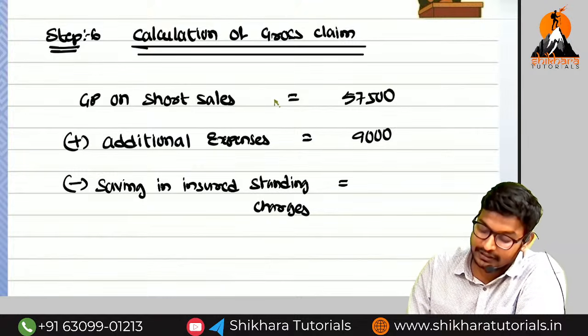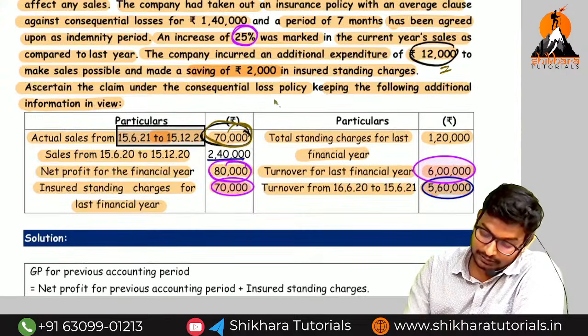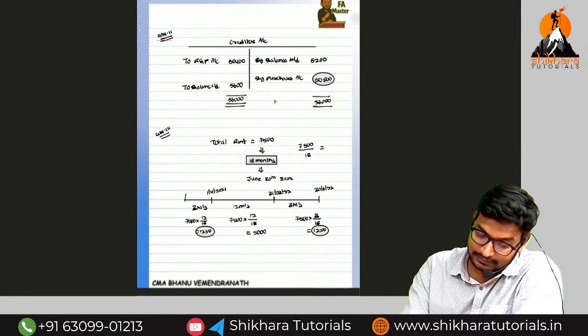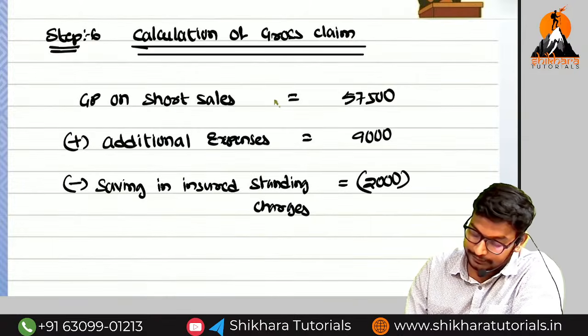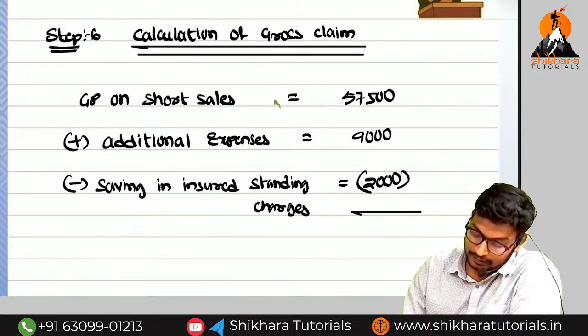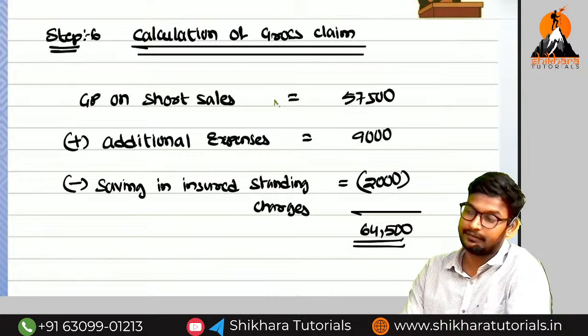Minus savings in insured standing charges. How much, amma? They have given in the question 2,000 is the savings in insured standing charges. So we need to reduce. How much, amma? 64,500 is the gross claim.